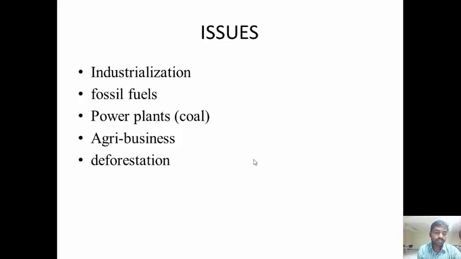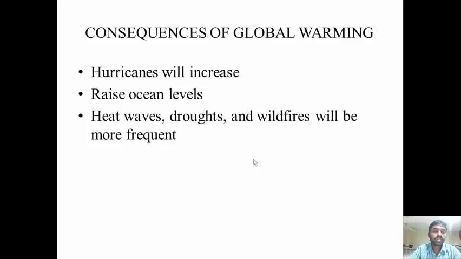And agribusiness is related to biodegradable particles and biodegradable fuels, and deforestation is removing the forest for day-to-day requirements. What are the consequences of global warming? These are the main consequences given here.